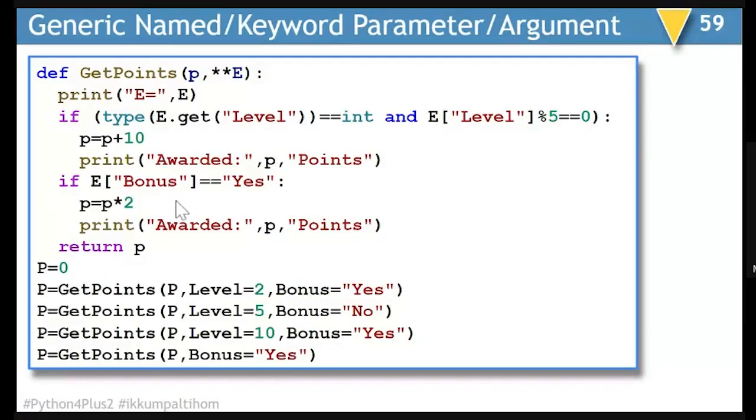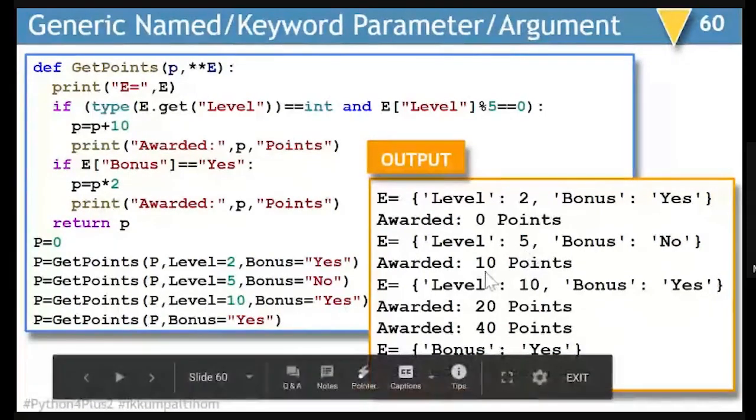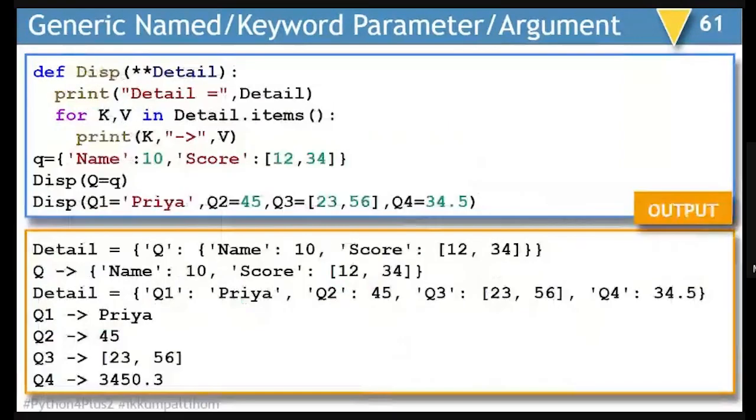Okay. So with this, the output is going to be coming like this. So you can see, first of all, in the first step, 0 points got accumulated. In the second call, level becomes 5 and 10 points are awarded. And in the third call, level becomes 10 and 20 points awarded and 40 points awarded. In the last call, it will display bonus and yes and awarded 80 points. This is the last example.